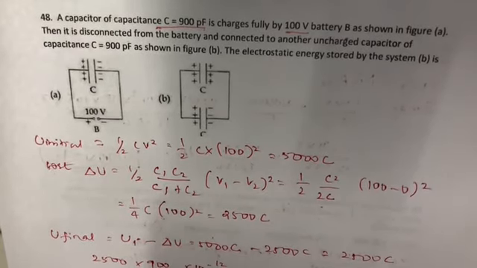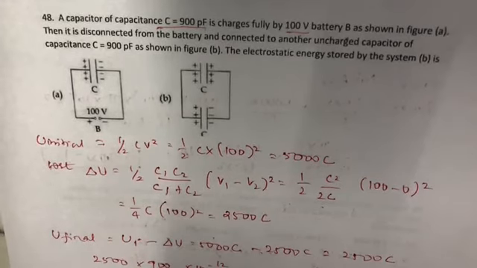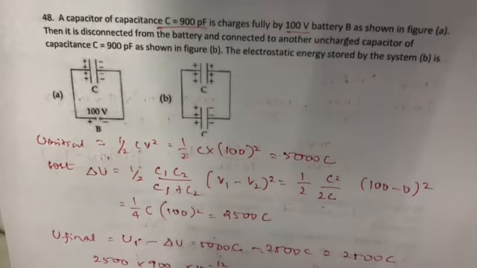U final is equal to 2.25 into 10 power minus 6 joules, which is option number 1.